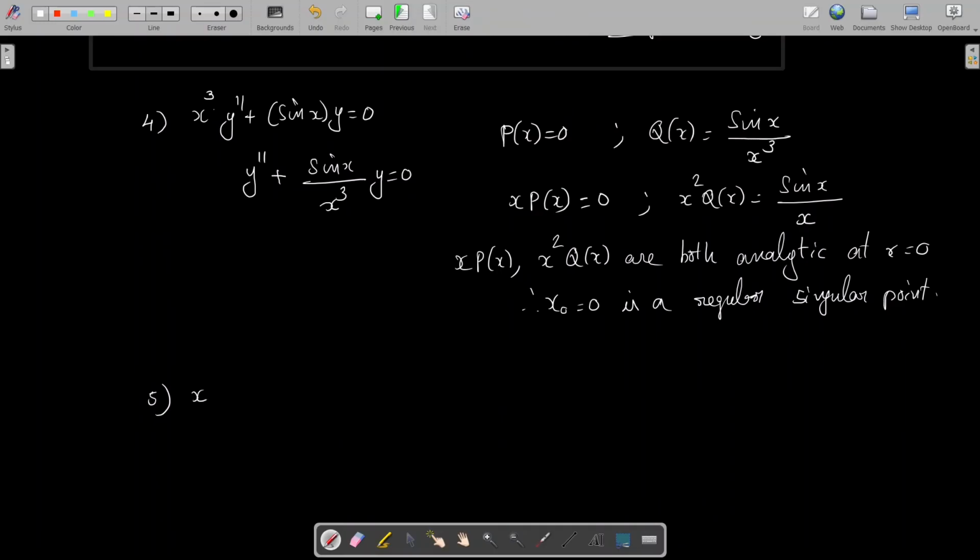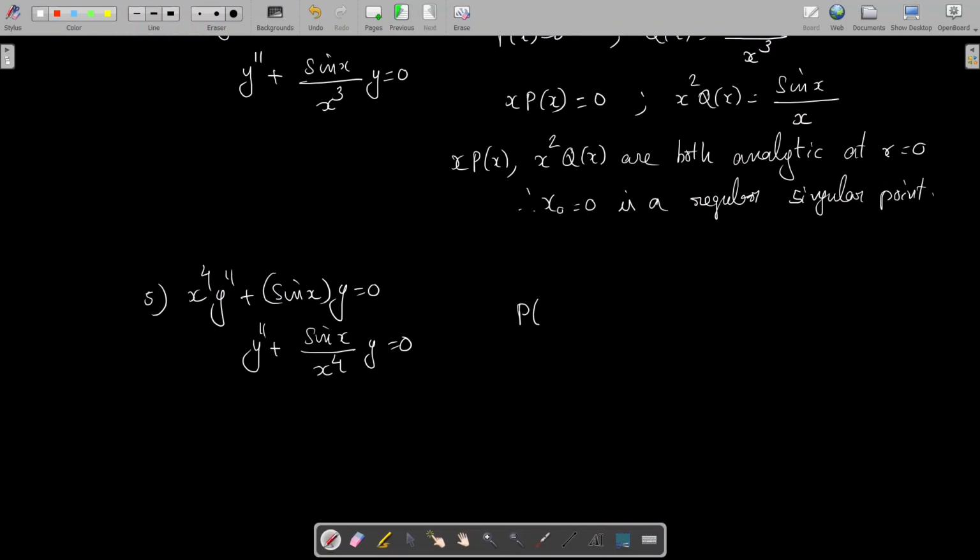And finally, we have x raised to 4 y double dash plus sin x y equal to 0. The equation is actually y double dash plus sin x by x raised to 4 y equal to 0. So here p of x equal to 0 and q of x is equal to sin x divided by x raised to 4. So clearly x equal to 0 is a singular point because q of x is not analytic at x equal to 0.